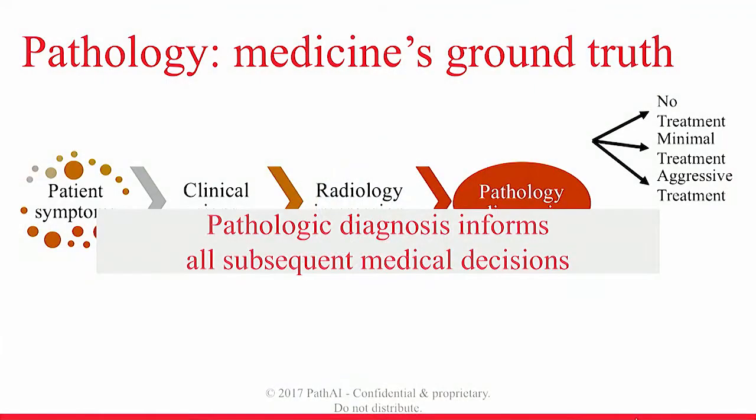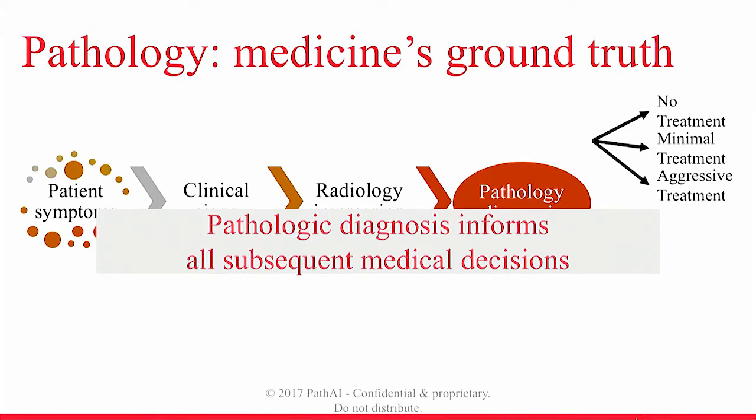This slide's a bit off, but the story the slide is telling is that when a patient goes into a clinic, they'll come in with certain symptoms, and there's a diagnostic odyssey where they have to go through a set number of steps. Typically a patient will go to a doctor because they're worried about something, and the doctor will then do some tests to find some clinical signs. If they're still worried, their diagnosis might then lead to another step, which might be radiology imaging. The radiologists look at non-invasive imaging, which is pretty good, but it's not cellular resolution. And if they have an impression that something bad might be going on, they'll order a tissue biopsy.